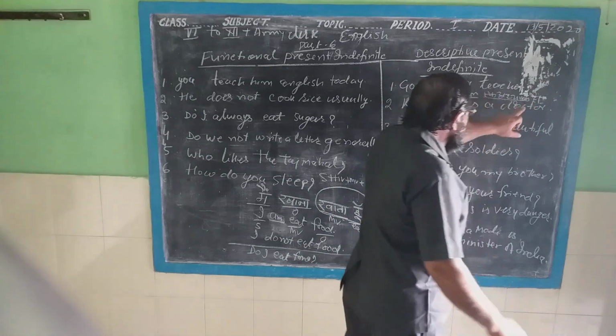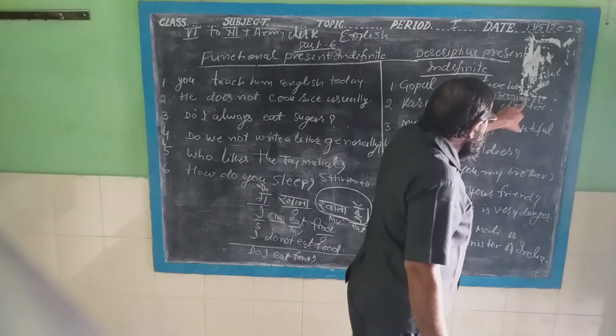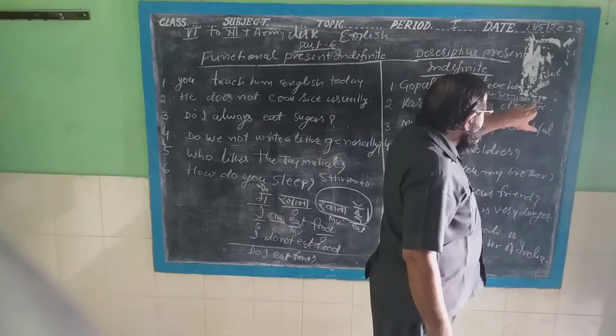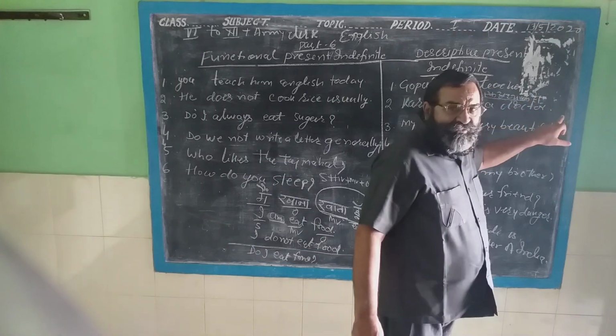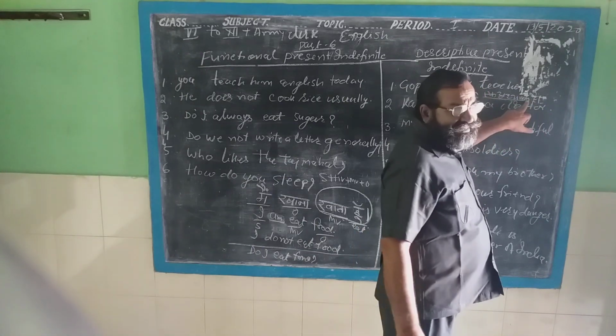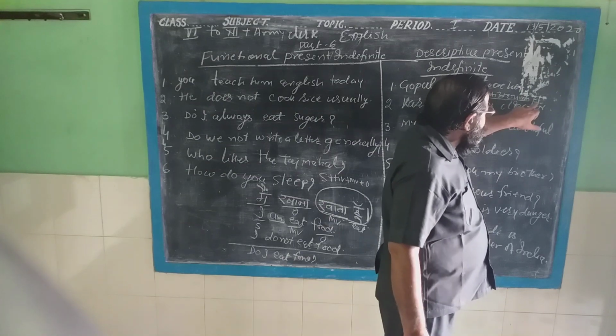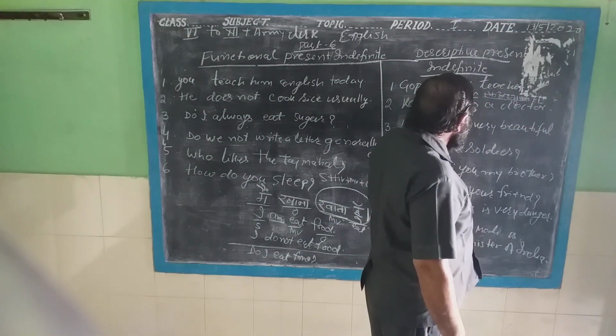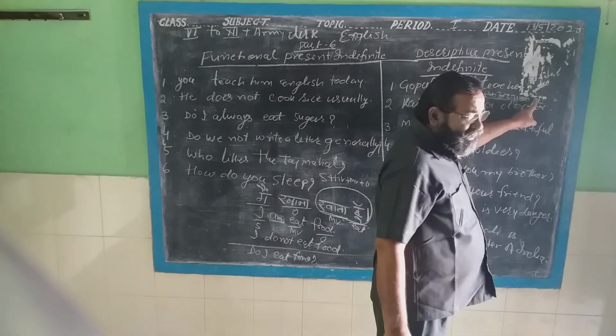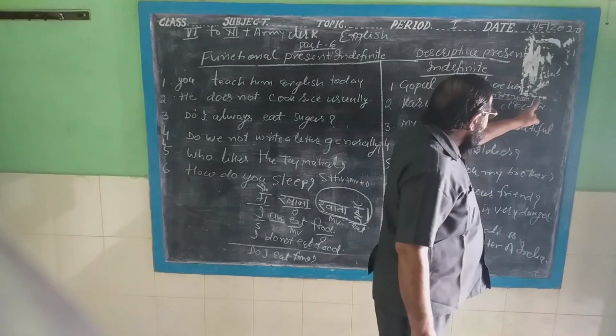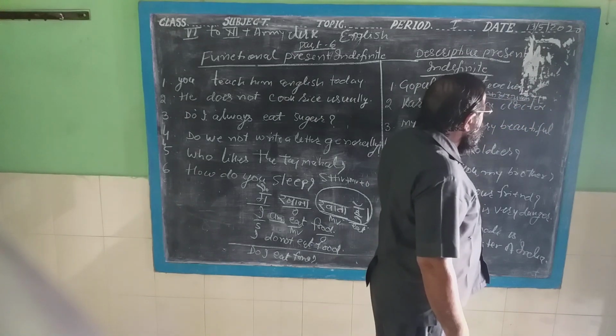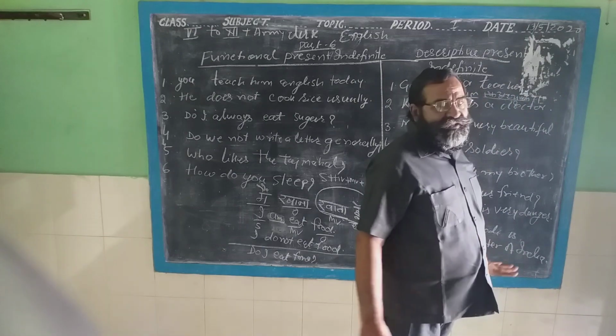Here we are making the mistake. "Ta hai" if comes here, then you can use the main verb. But here is no "ta hai". Here is only "hai". "Hai" means if the subject is a singular noun, then write is. If the subject is I, then you write am. If the subject is a plural noun, then you write are.